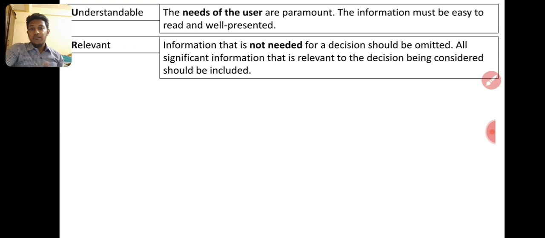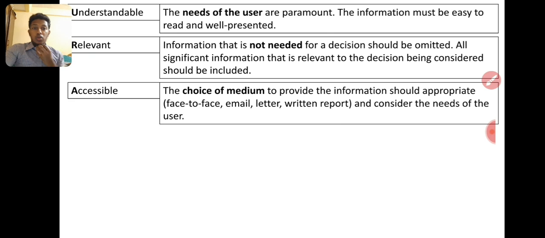Talk reduced means we are not using voice calls. Now we take internet calls, and voice messages are sent through WhatsApp. Right? It's very easy. So we need the data now. Then accessible. The choice of medium to provide the information should be appropriate: face-to-face, email, letter, written report. Consider the needs of the users.